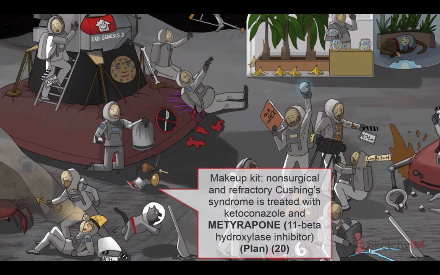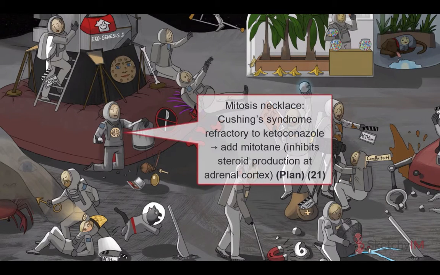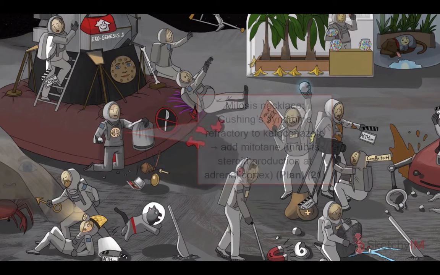If cortisol levels aren't controlled on ketoconazole, add metyrapone, symbolized by this metyrapone makeup kit. Metyrapone is an 11 beta hydroxylase inhibitor, which means that it inhibits the last step of cortisol biosynthesis. If cortisol levels do not normalize after treatment with ketoconazole, mitotane can also be added to reduce levels. Mitotane inhibits steroid production at the adrenal cortex, also exerting a cytotoxic effect on adrenal tissue. It's symbolized here by this cool mitotane mitosis logo.